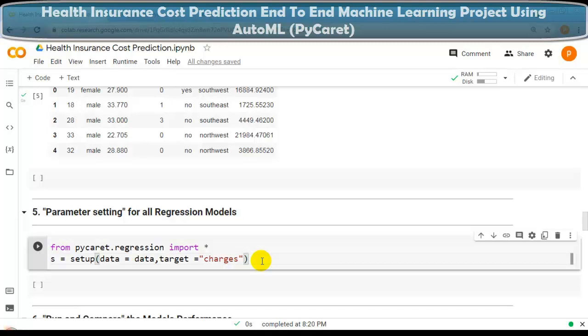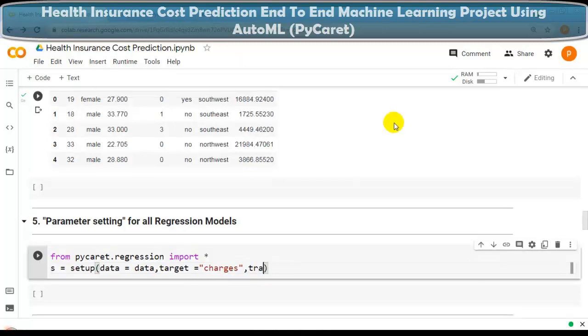Please remember, the setup function also performs train test split. The default ratio is 70-30, which means we are going to train our model on 70% of the data and keep aside 30% for testing purposes. We can change this using the train_size parameter. Let me set train_size to 0.7, which is the default. Let me execute this cell.